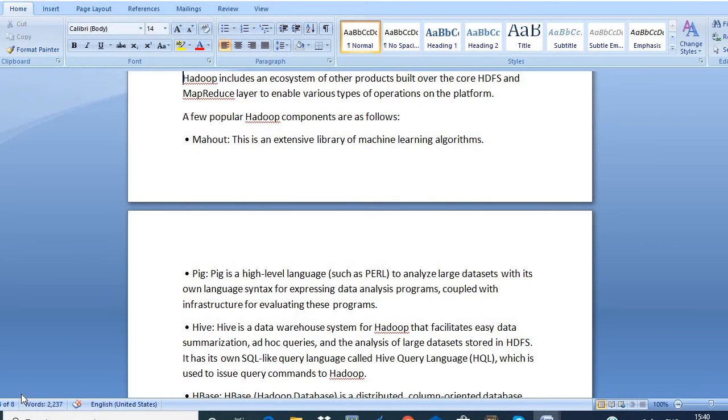A few popular components of Hadoop: the first one is Mahout. This is an extensive library of machine learning algorithms. Pig is a high level language like Perl. It is a high level language to analyze large data sets and it has its own language syntax.